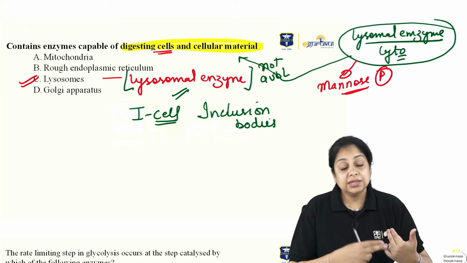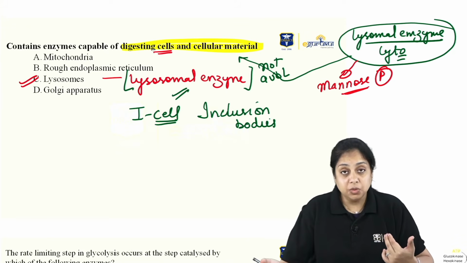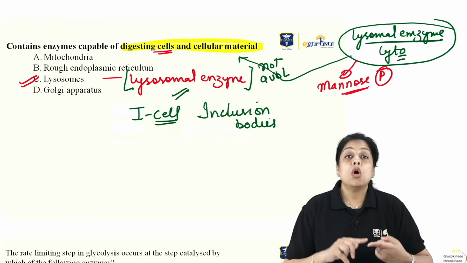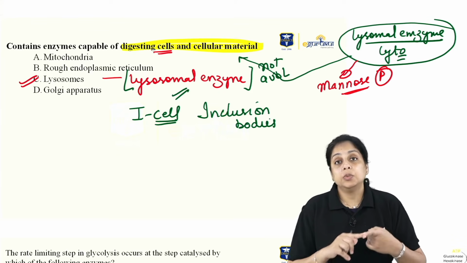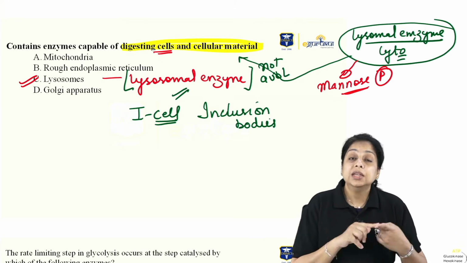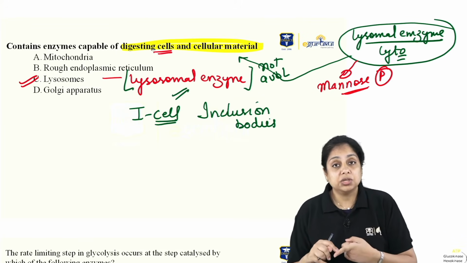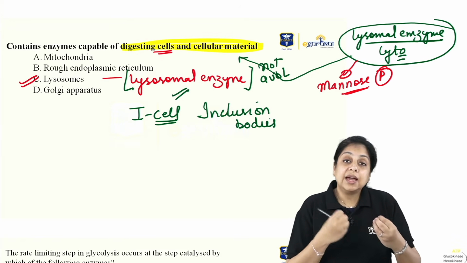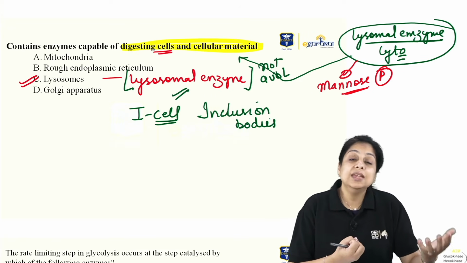But in many cases, they are not tagged by the mannose, so that leads to the deficiency or non-availability of the lysosomal enzymes inside the lysosomes, giving rise to I-cell disorder, because whatever material needs to be recycled will be staying in the lysosomes.